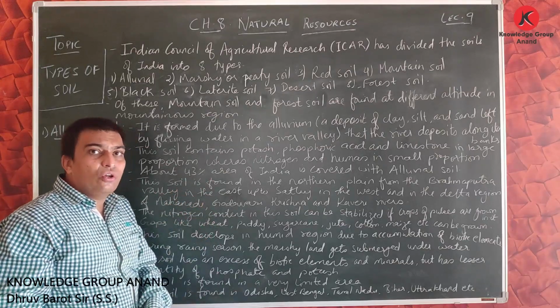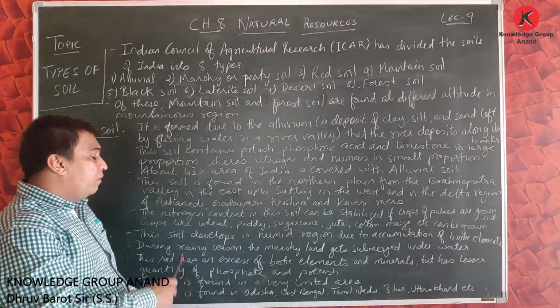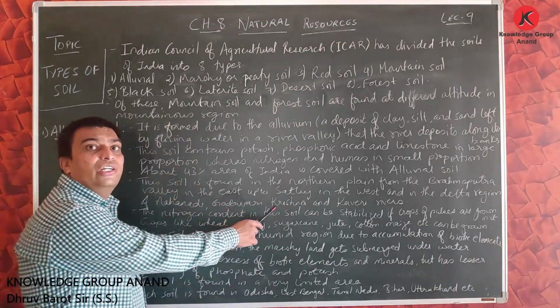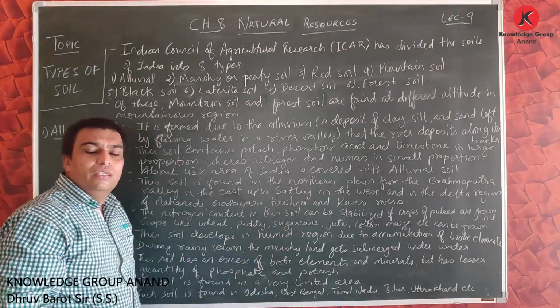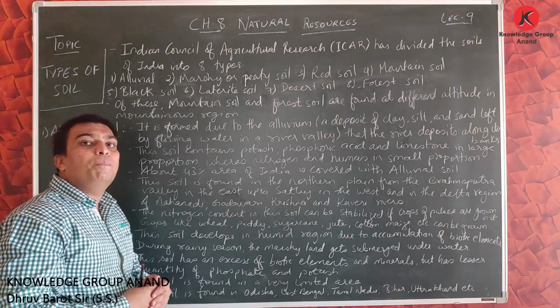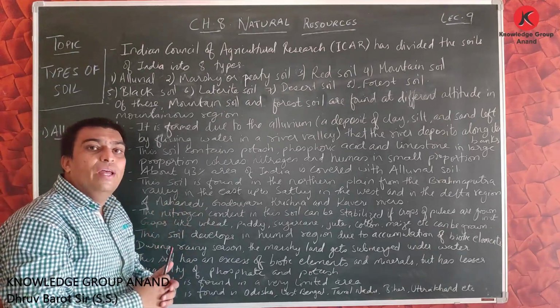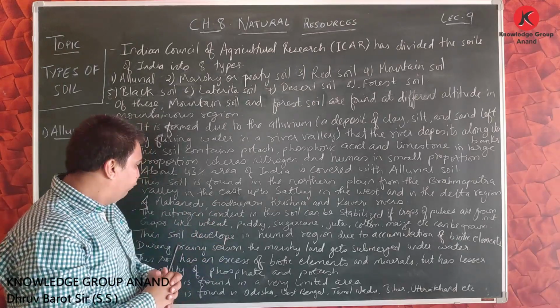Friends, this soil is also found in the delta region of the Mahanadi, Godavari, Krishna and Kaveri rivers, meaning it is also found in the west and south of India. So these are the areas where alluvial soil can be found.